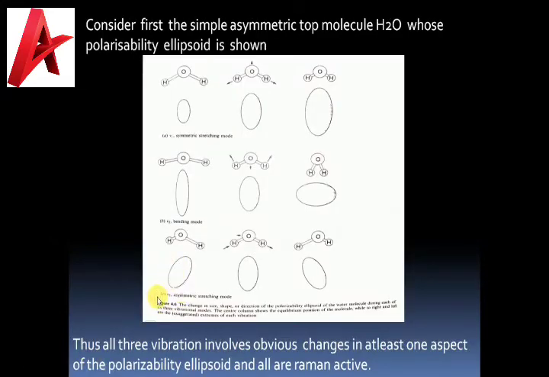Finally, in figure C, we have the asymmetric stretching mode where both size and shape remain approximately constant, but the direction of the major axis changes markedly. All three vibrations involve an obvious change in at least one aspect of the polarizability ellipsoid, so they are Raman active.